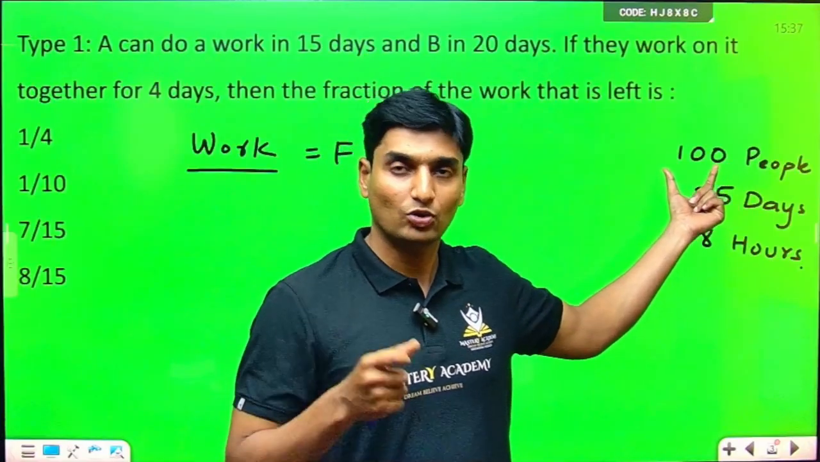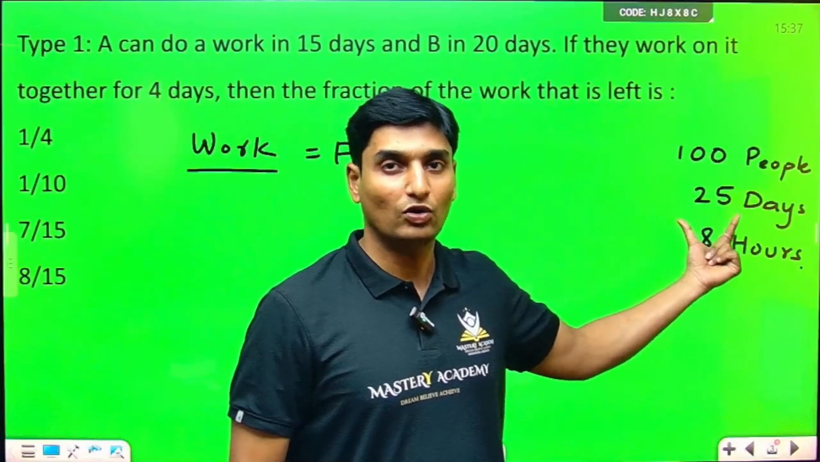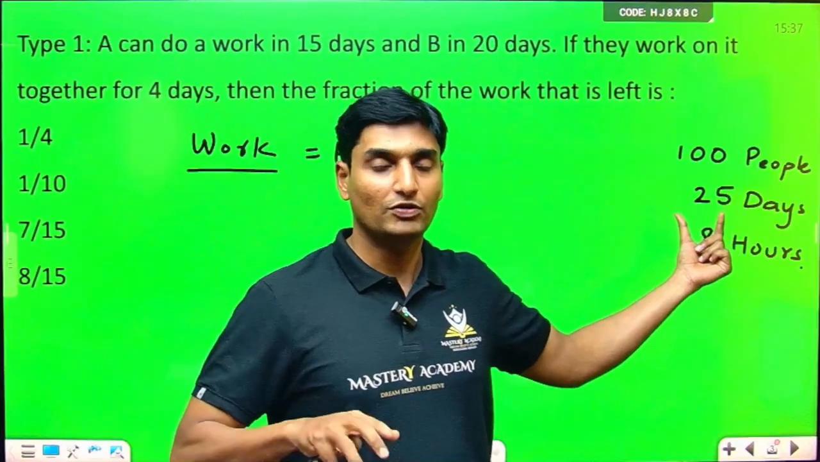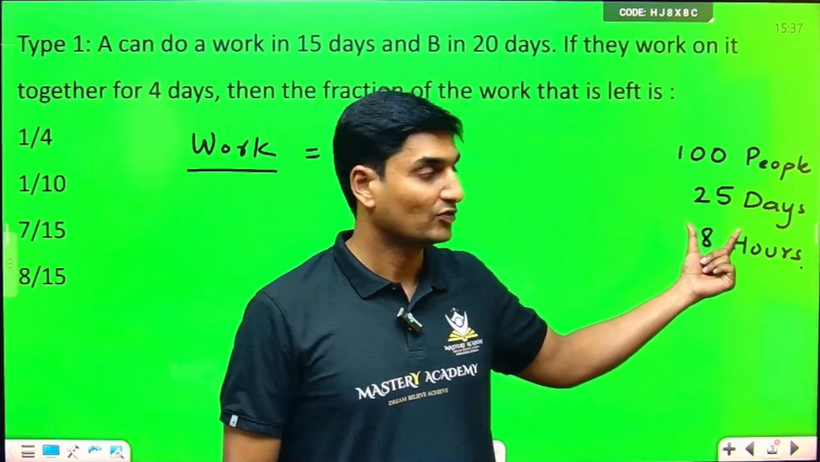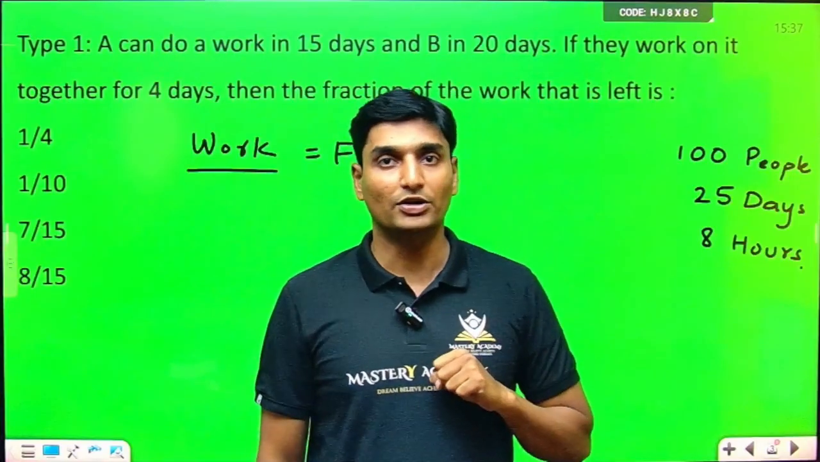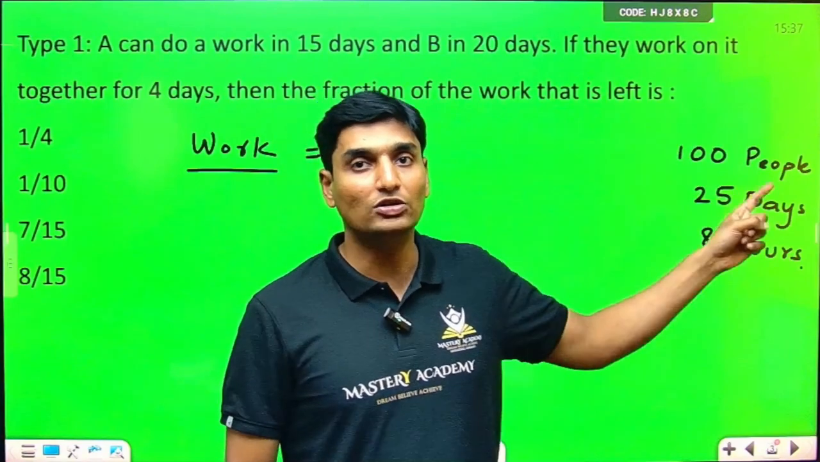Total number of people, how many people are there? 100 people. They are working for how much? They are working for 25 days. The remaining days they are not working, and we are not concerned about the reason. They are working only for 25 days, and every day they are working for what? 8 hours. So if you want the total work done, we have to calculate all these instances.